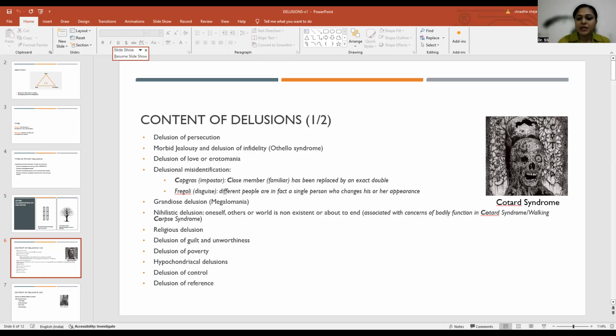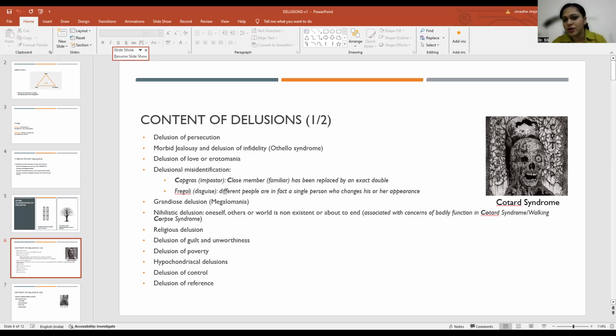In this case, there is something called Cotard syndrome, which is another type of nihilistic delusion. It comes from the term walking corpse syndrome. I've highlighted the CO of Cotard syndrome and the CO of the corpse. So Cotard is also known as walking corpse, meaning that if the individual has something to do with his bodily functions, saying that, oh, my hand is rotting or my face is rotting, it doesn't exist anymore.